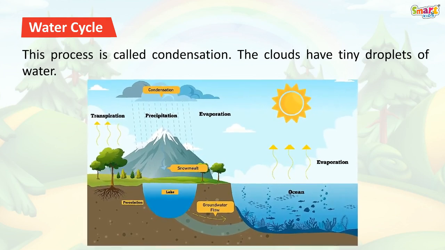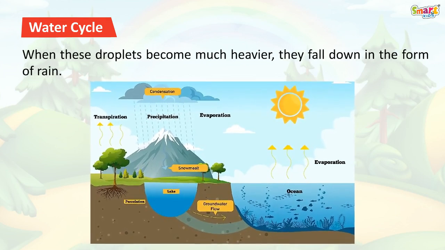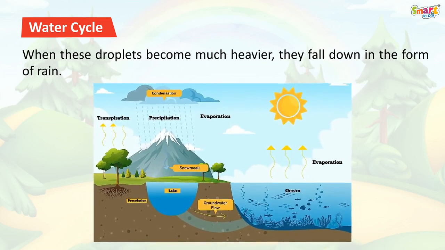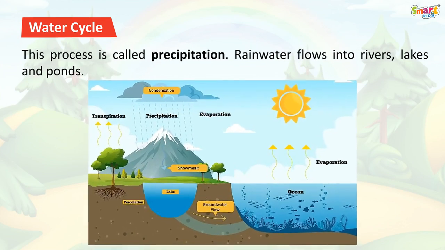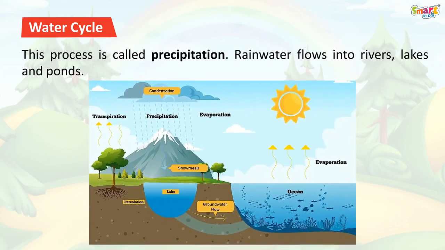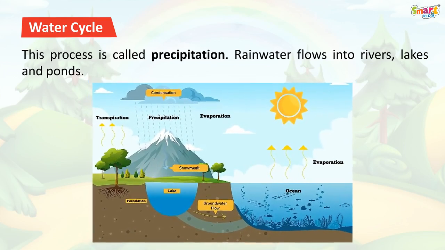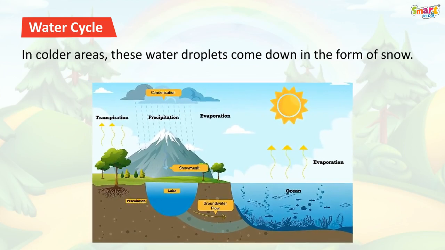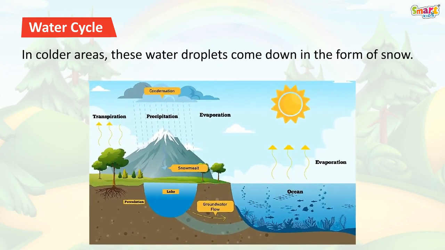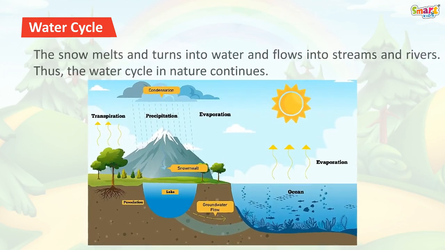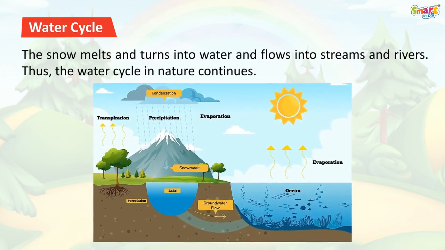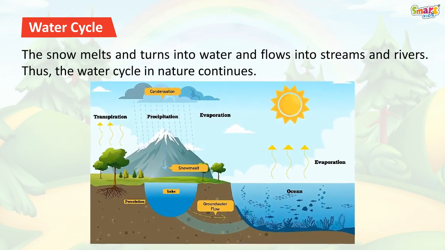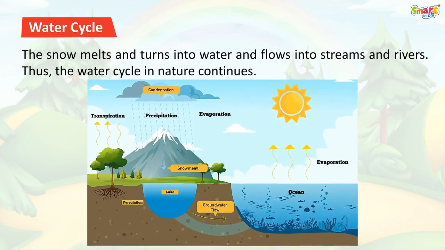The clouds have tiny droplets of water. When these droplets become much heavier, they fall down in the form of rain. This process is called precipitation. Rainwater flows into rivers, lakes and ponds. In colder areas, these water droplets come down in the form of snow. The snow melts and turns into water and flows into streams and rivers. Thus, the water cycle in nature continues.